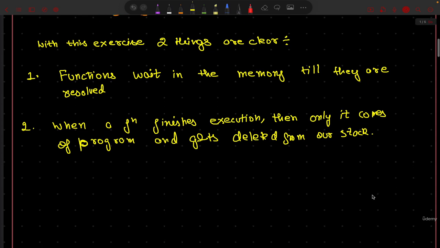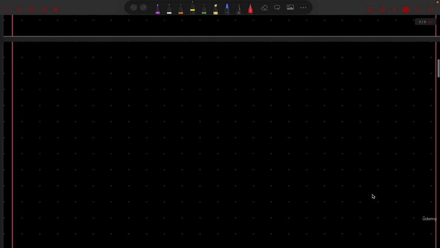Now let us see a few more things. I think I am good to define what exactly recursion is. In many places we normally say that recursion is a function calling itself.